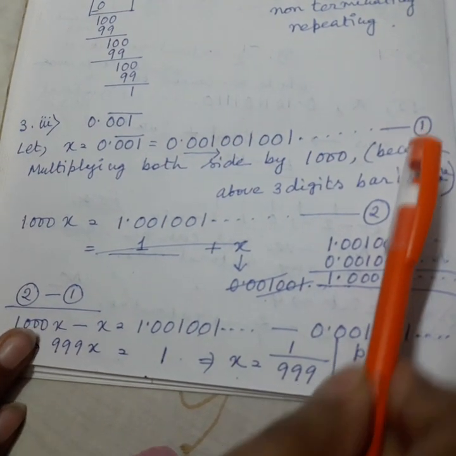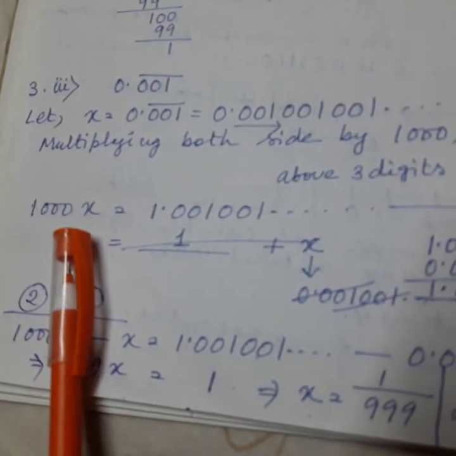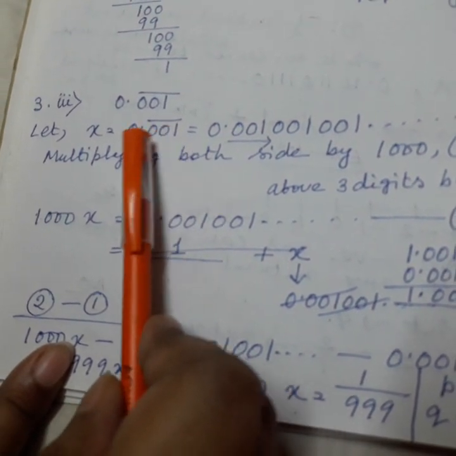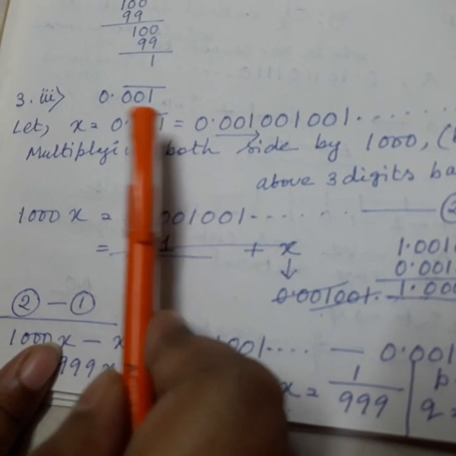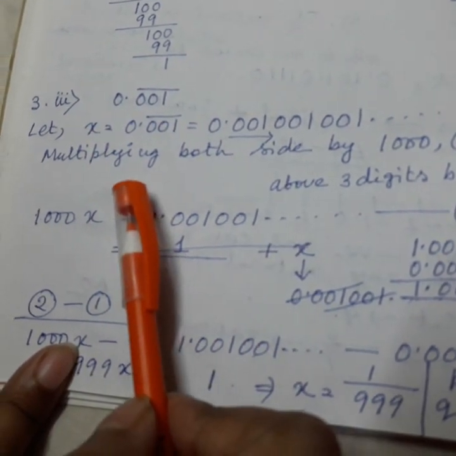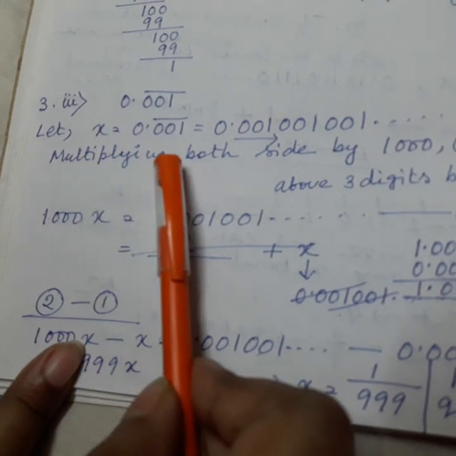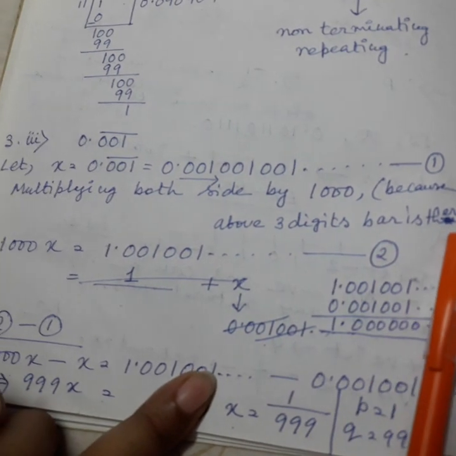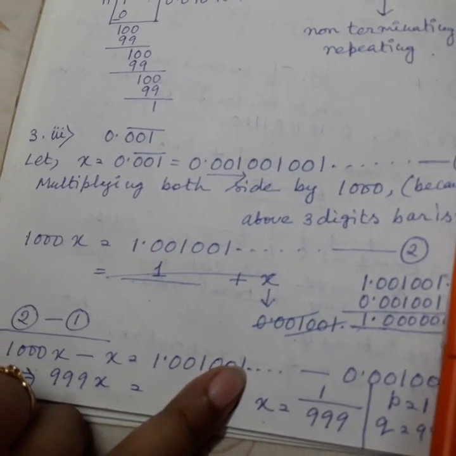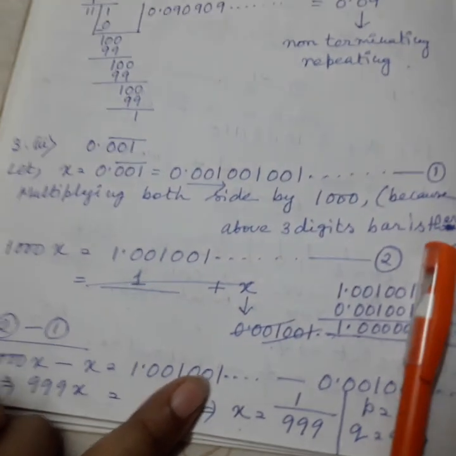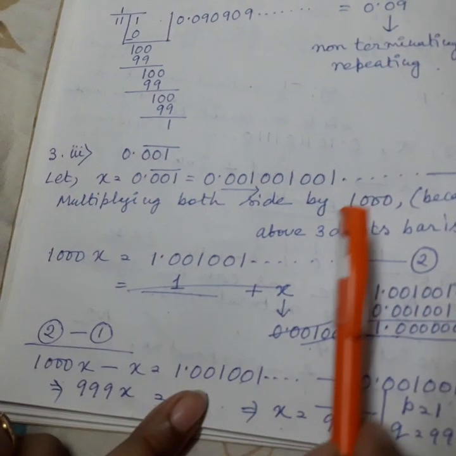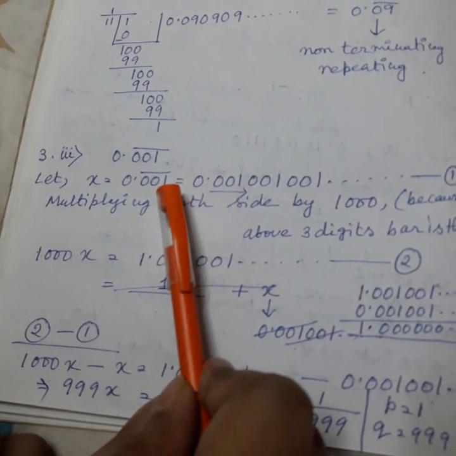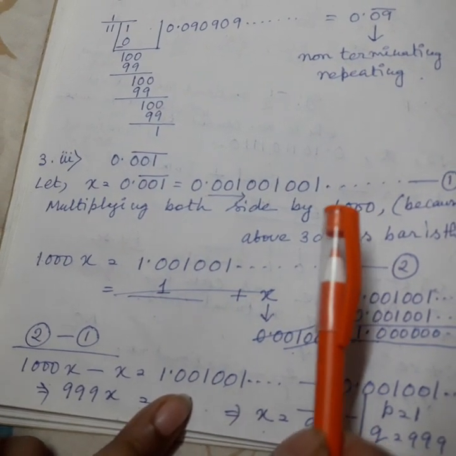Now what is the process? The process is to see above how many digits the bar is there. Here the bar is above 3 digits. That's why on both sides of this equation we multiply by 1000. I have written here: multiplying both sides by 1000. The reason I have also written because the bar is above 3 digits. You do not have to write that to solve the sum, I have written it just to remind you. Suppose the bar is above 1 digit, then we multiply by 10.